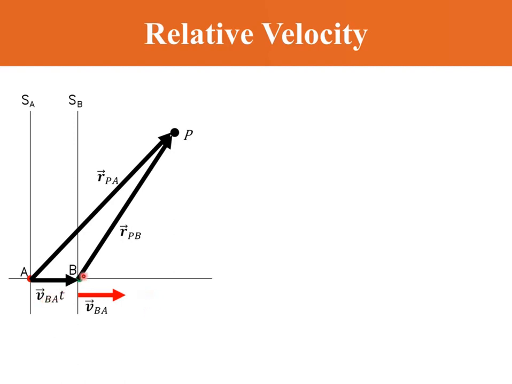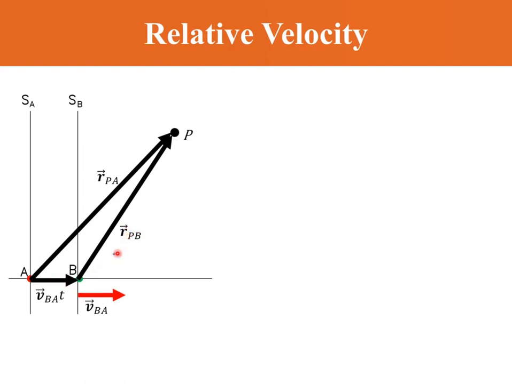All the lines start from A. Two of them go from A to B and then to P, and the other line goes straight from A to P. So RPA is the resultant, while VT and RPB are the two components.